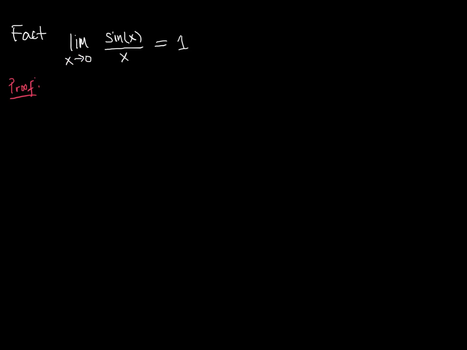And we need another function that's less than or equal to sine of x over x for x values around 0. And then we need one more thing. We need both of those functions to have limits as x approaches 0, and we need to know what they are. Because then we'll know that the limit for those two functions is also the limit for sine of x over x. And obviously we hope that the limit of those two functions as x approaches 0 is going to be 1, okay?